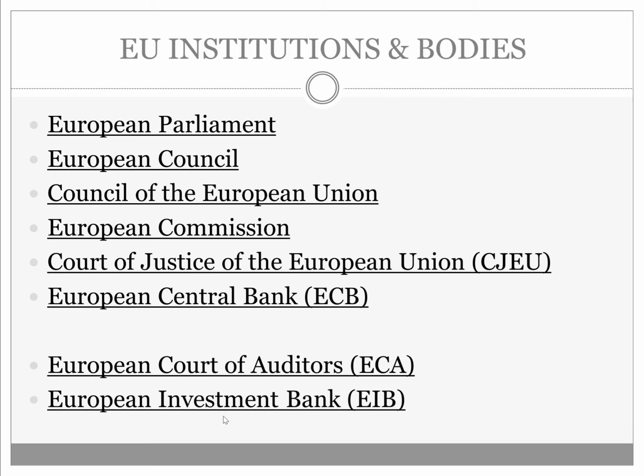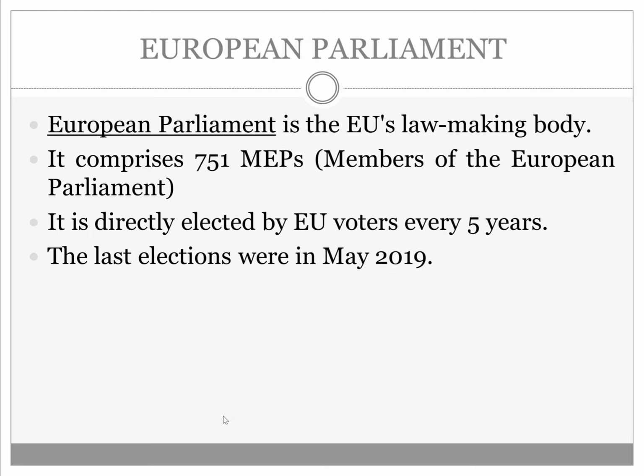Starting with the European Parliament: like any other parliament in any other democratic country or a democratic political union like the EU, Parliament has one role, that is lawmaking. In every parliament, you have members of parliament who are directly elected by the people in that territory.